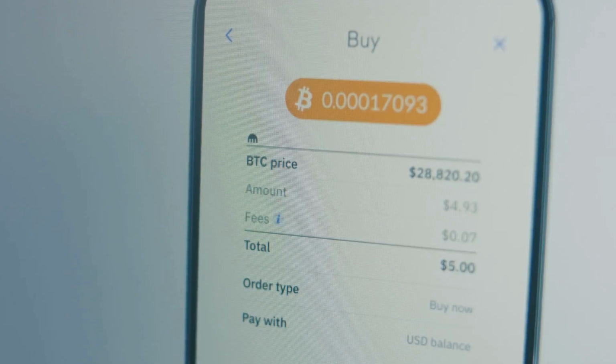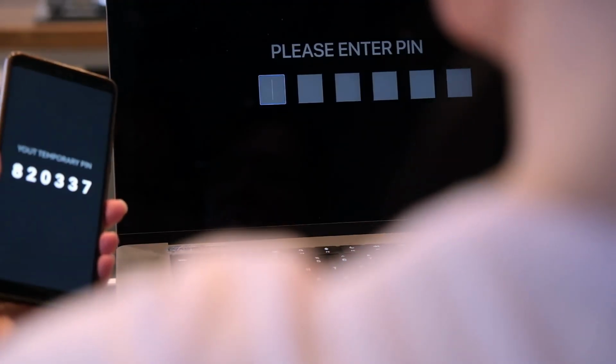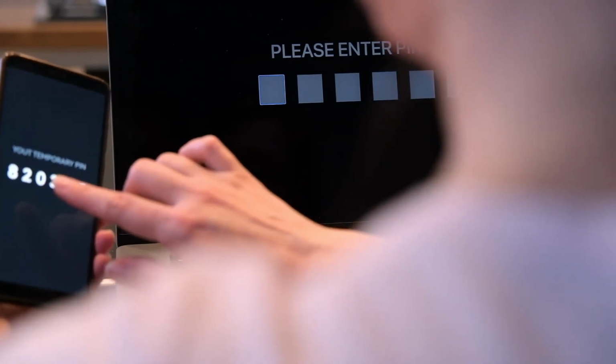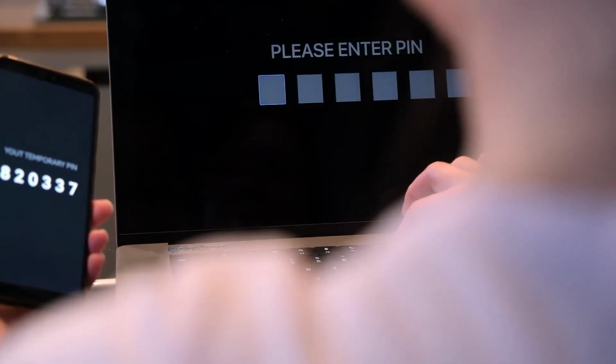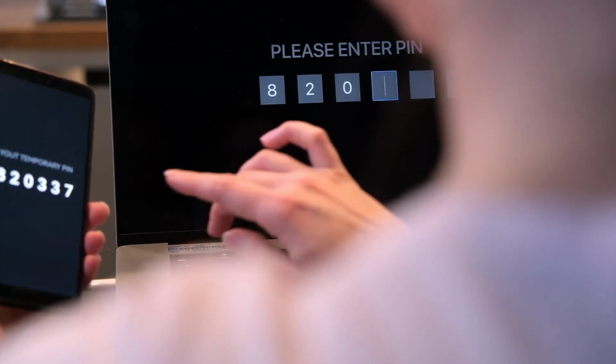Example of 2FA in action: many exchanges, including Binance and Coinbase, offer 2FA options. Even if a hacker guesses your password, they won't be able to access your account without the 2FA code generated by an authenticator app.